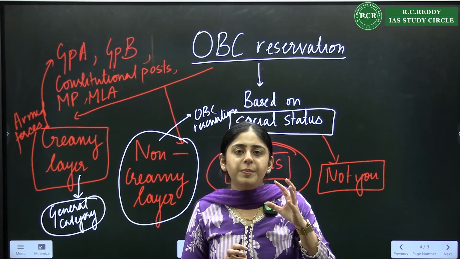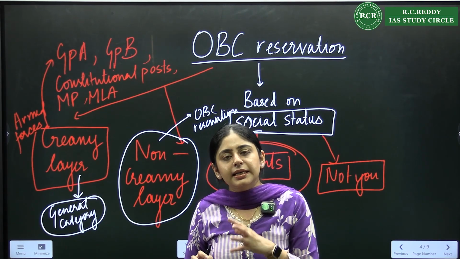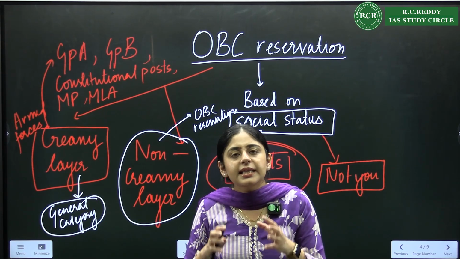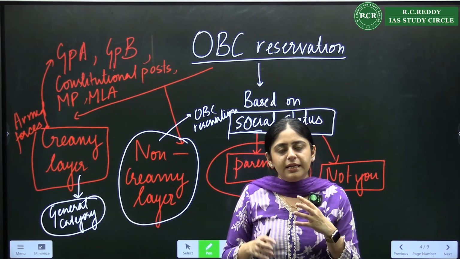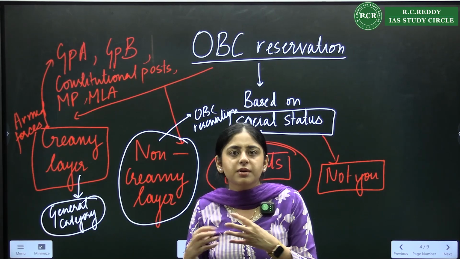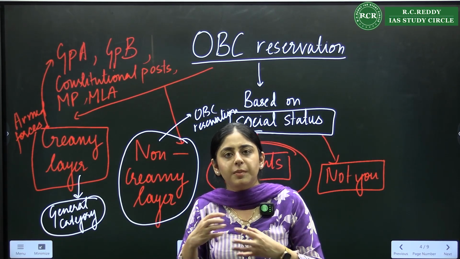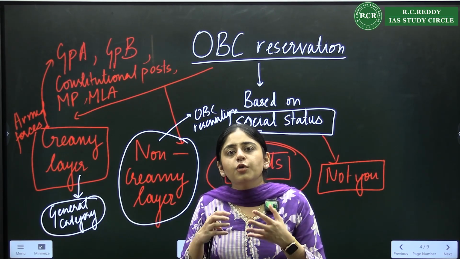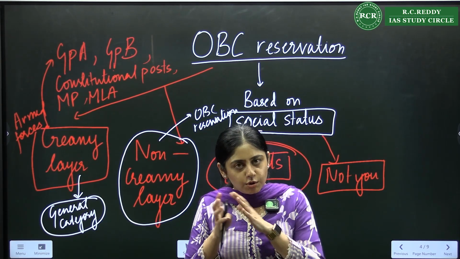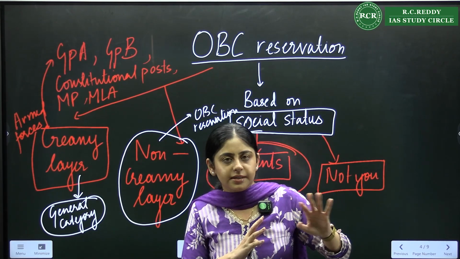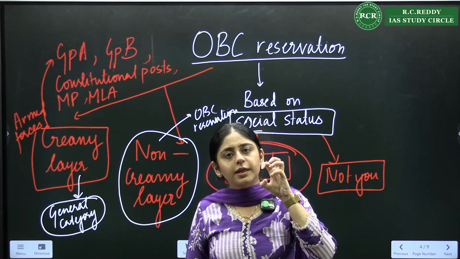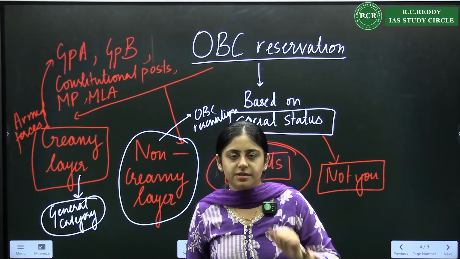The Indra Sahni case is a landmark judgment which clearly states that we will decide the status based on parents' status, because parents were not able to provide you better environment and education, and for the empowerment of such students we give OBC reservation. So forget about how much you are earning. Base your OBC reservation eligibility only and only on your parents.